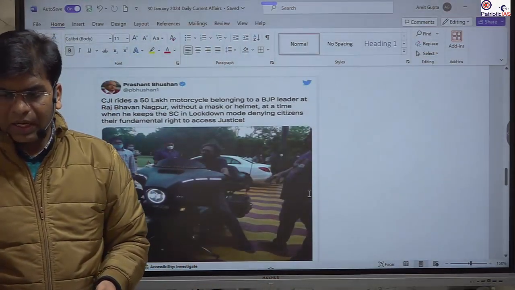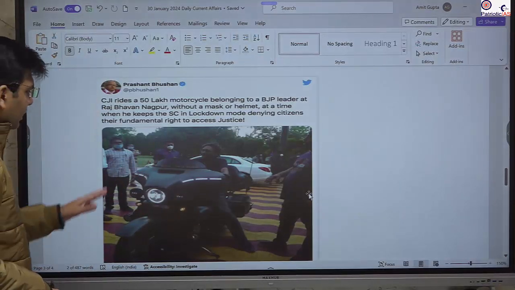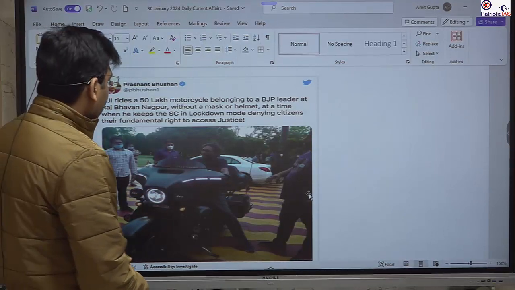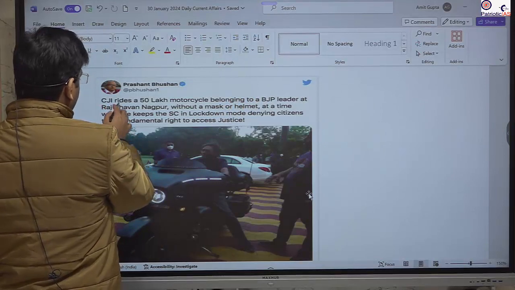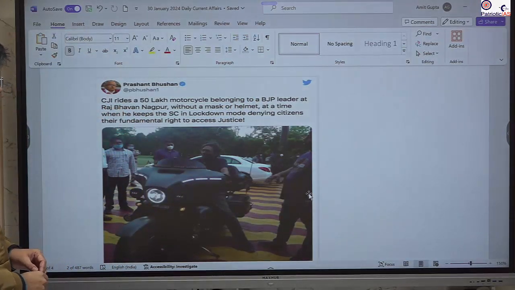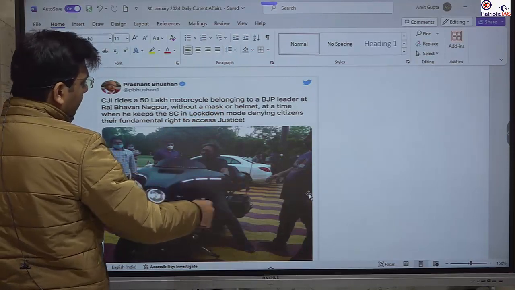Let me give you an example. This was the case against Prashant Bhushan. He criticized the then Chief Justice of India, and he wrote that the Chief Justice of India rides a 50 lakh motorcycle belonging to a BJP leader at Rajbhavan Nagpur without a mask and helmet. It was at the time of COVID-19.